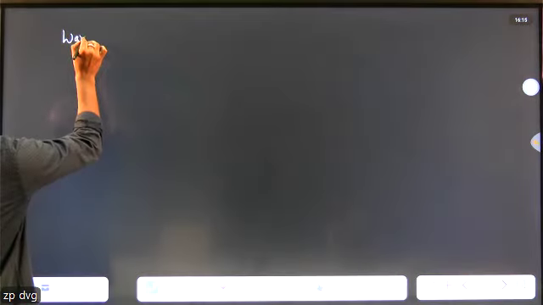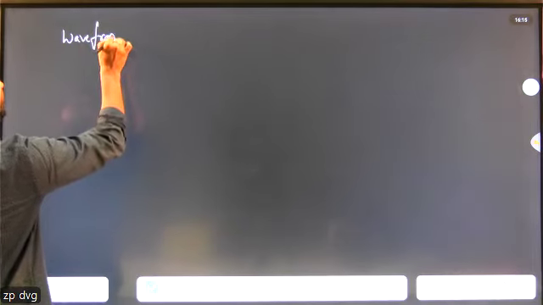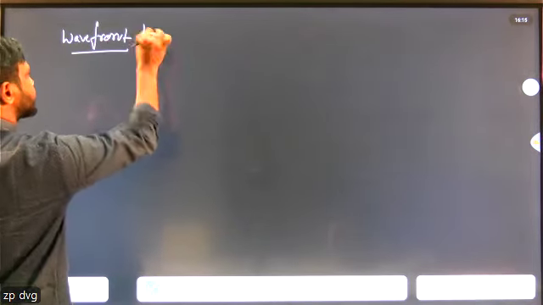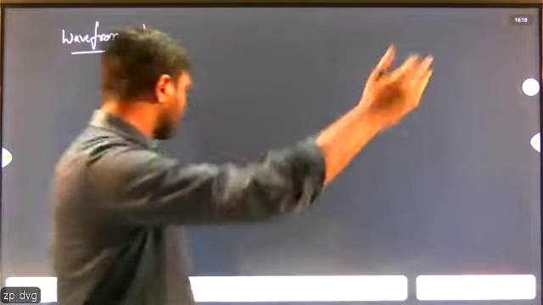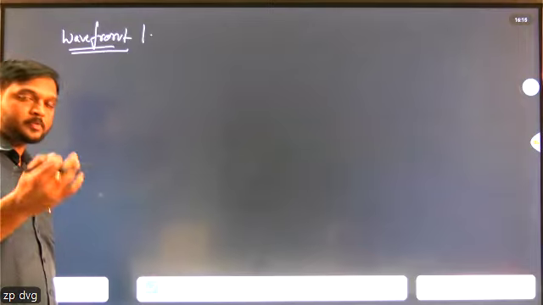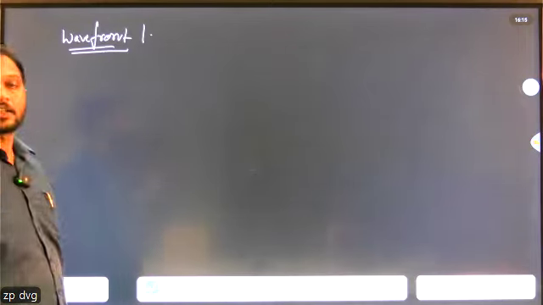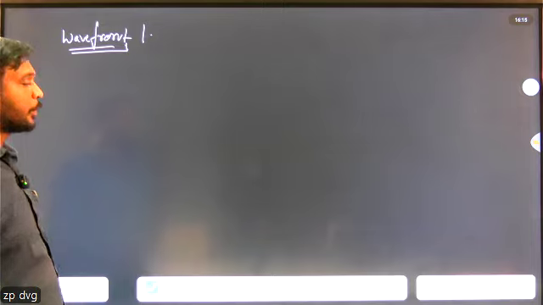First one is wavefront. Just memorize all the points present in wave optics. Later on we will move on to the important numerical problems that were asked in previous years. First one, wavefront.